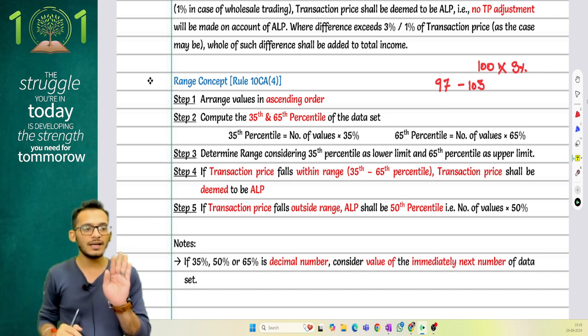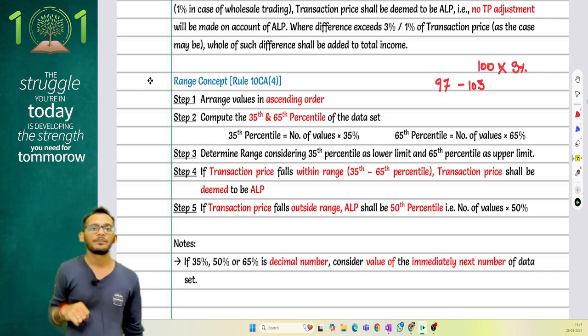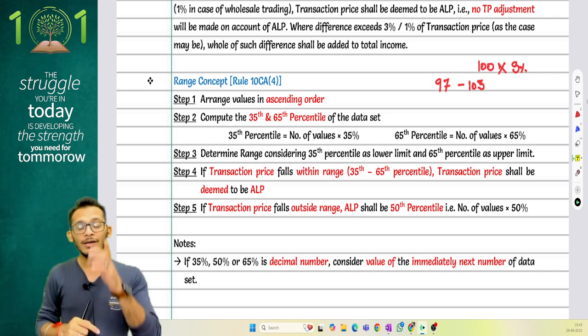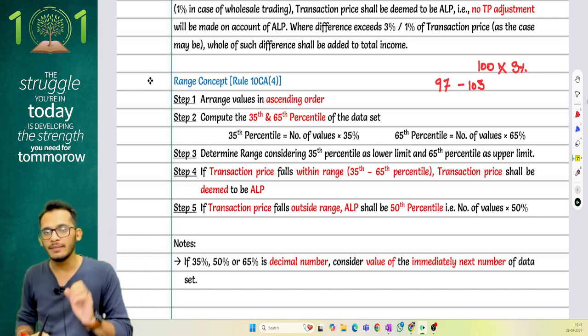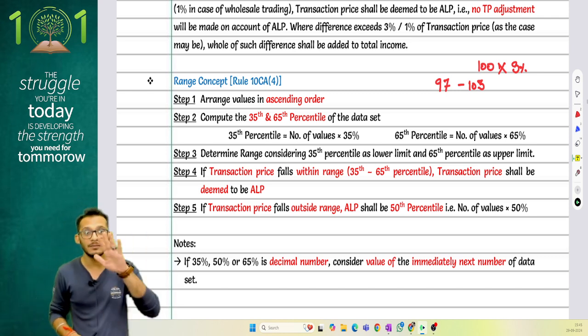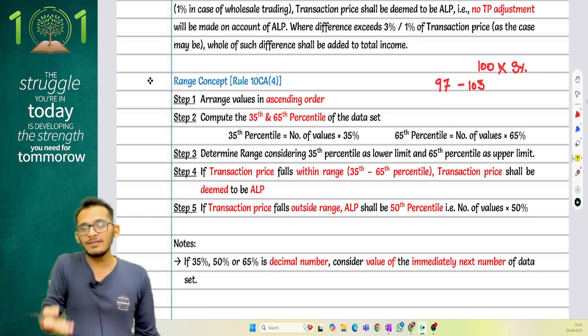The values, if they come out as a decimal, then you'll take the next limit. But if the value comes as a whole number, let's say if you do 8 and if you do median on 8, it comes as 4. If it comes as 4, you cannot take the 4 value as it is. Take 4 plus 5, the average.